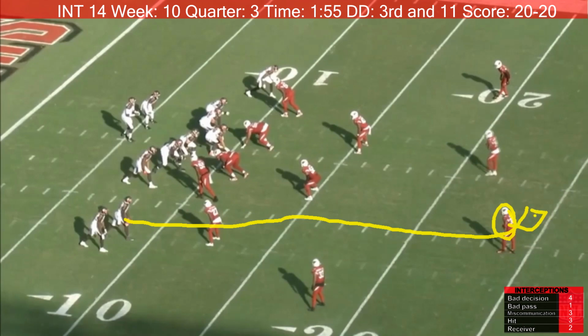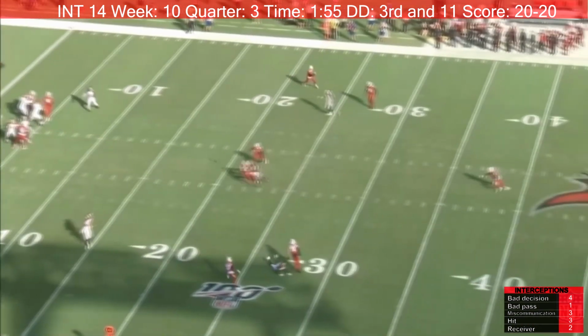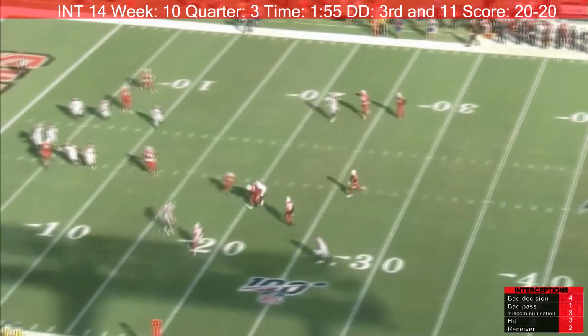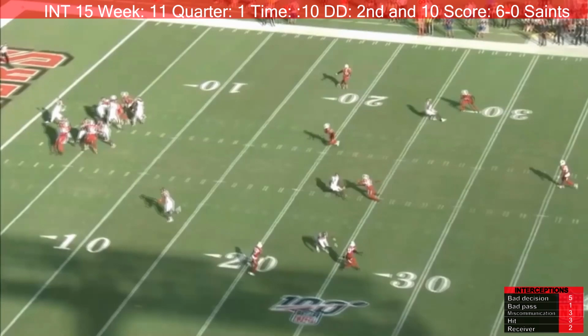The Cardinals defender is able to come up, knock the ball away from Chris Godwin up into the air, and it is intercepted. This is that same play, froze it so that you can see what kind of coverage the Cardinals are in. This guy is way too close to Chris Godwin to be throwing that ball.